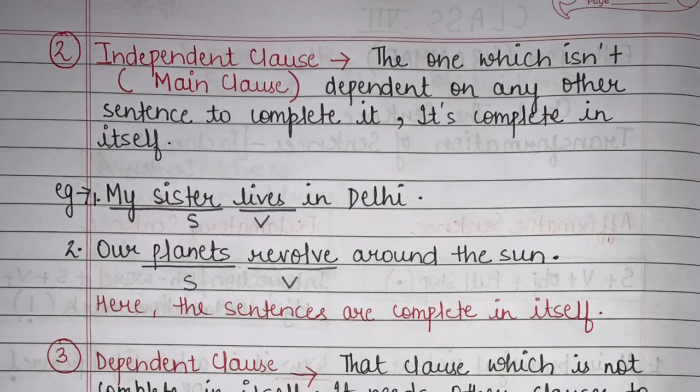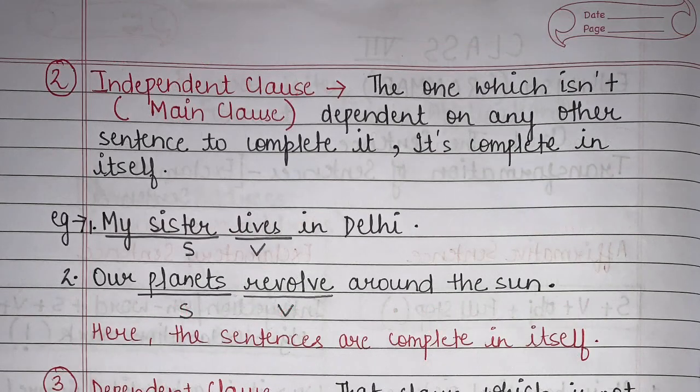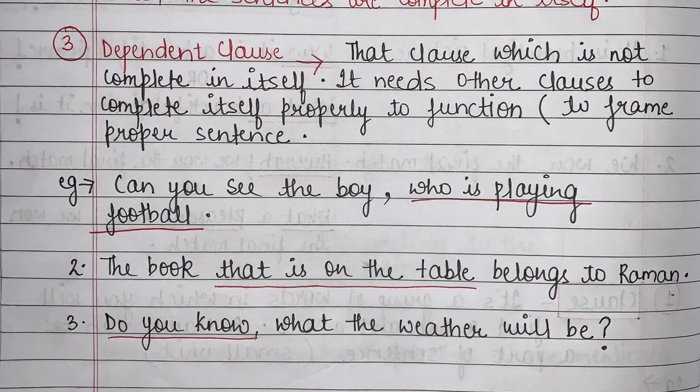So you can see I have placed a full stop and here my sentence is complete, right? It is not dependent on any other clause to complete it. So independent clauses are those clauses which are complete in itself and which do not require any other clause to complete it, right? Is it clear? Now let's move to another type of clause. I hope this is clear to you all.